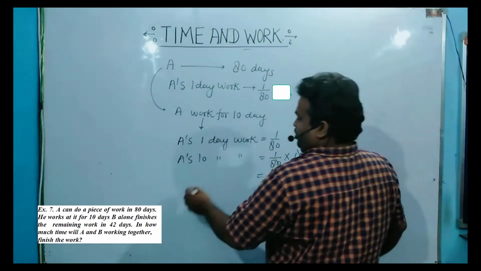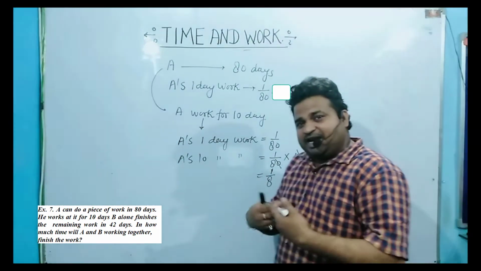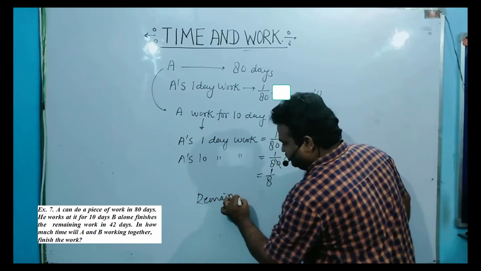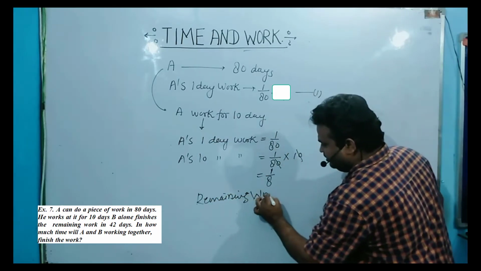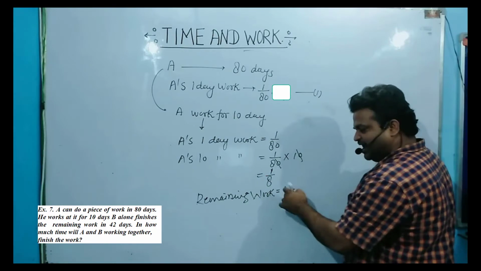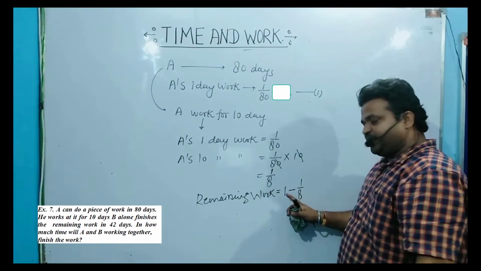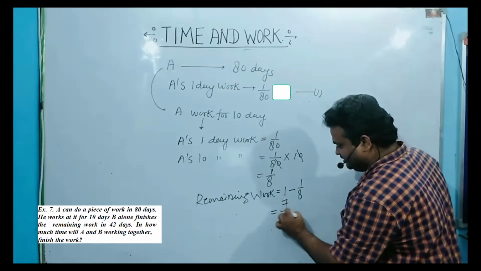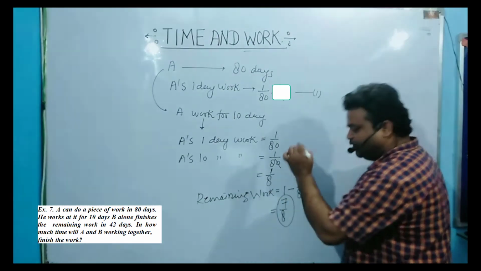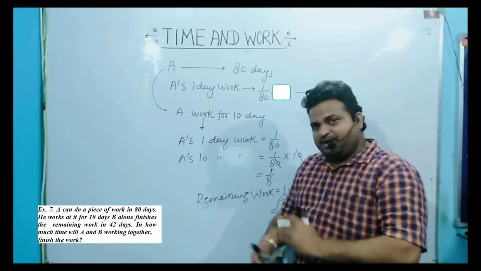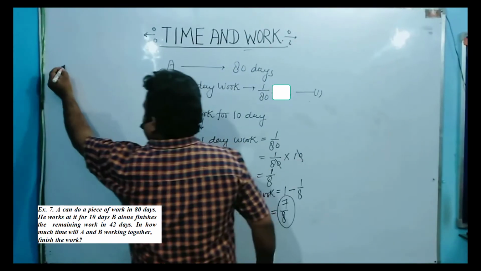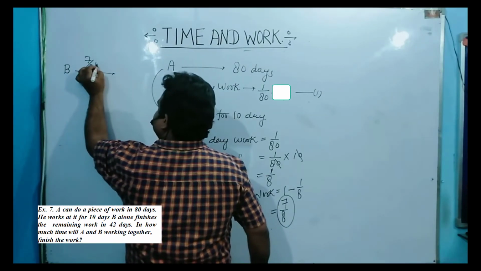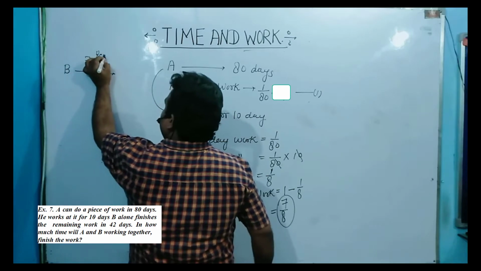Now what is the remaining work left for B? So my remaining work is equal to 1, the entire work, minus 1 by 8. You need to subtract 1 by 8 from 1. You will get the remaining work. 8 minus 1, 7 by 8 work needs to be completed, which is done by B. So B completes the remaining 7 by 8 work, which is your remaining work.